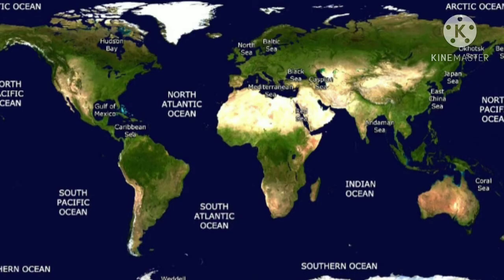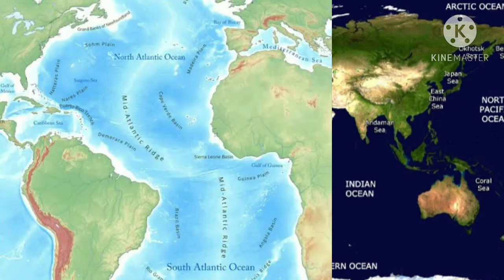Now we will turn towards the Atlantic Ocean. The Atlantic Ocean is the second largest ocean in the world. It is S in shape, and it is flanked by North and South America on the western side, and Europe and Africa on the eastern side.